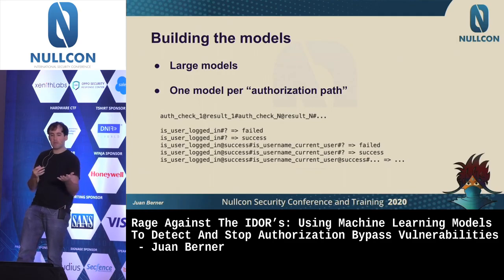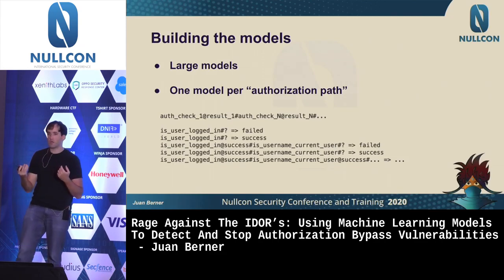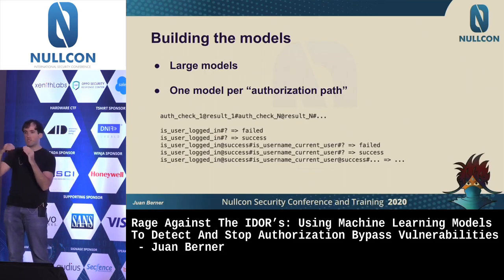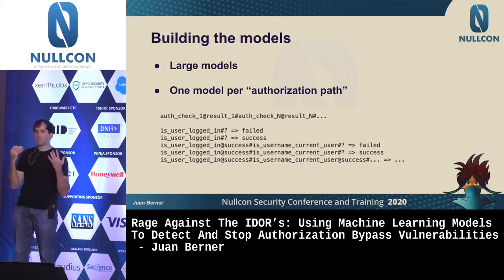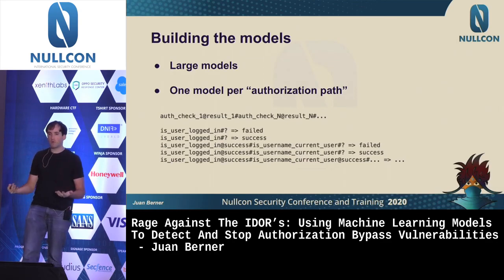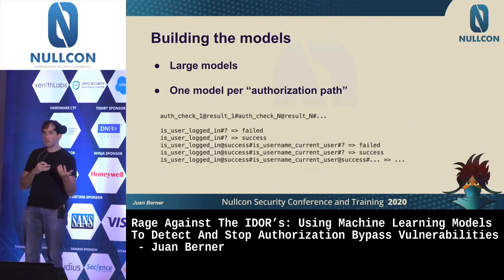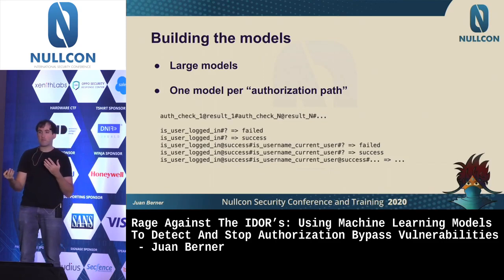So, for example, it could be that the user gets logged in, and that's a failure, request finished there. Or it's a success, and in that case, it might fail, or it might succeed on the current user check. So each of these cases are actually splitting your data into smaller subsections. And they explain to you a particular flow, what is the behavior of that particular flow. So in this particular flow, when users fail, are they requesting data from a database? Are they not requesting data from a database?